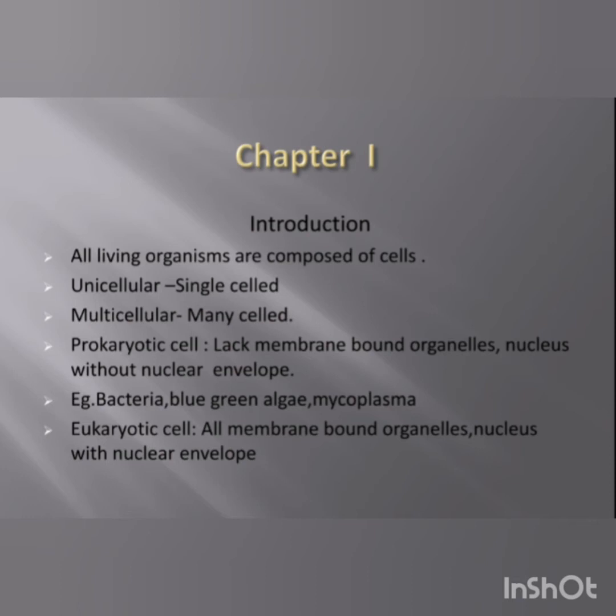In both prokaryotic and eukaryotic cells, there is a semi-fluid matrix called as cytoplasm. So cytoplasm is a semi-fluid matrix present in all the organisms, including prokaryotic and eukaryotic cells, and which occupies the volume of the cell.